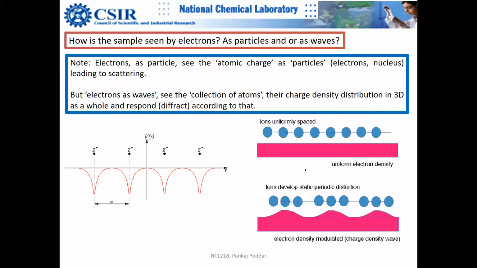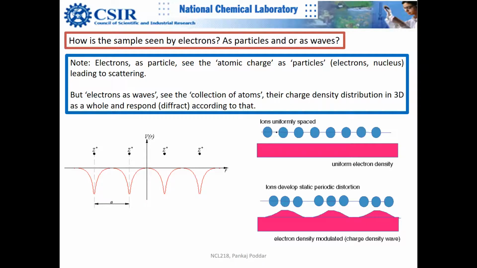They don't know whether it is some atom or another atom. They just see the charge, the charge density or potential distribution.